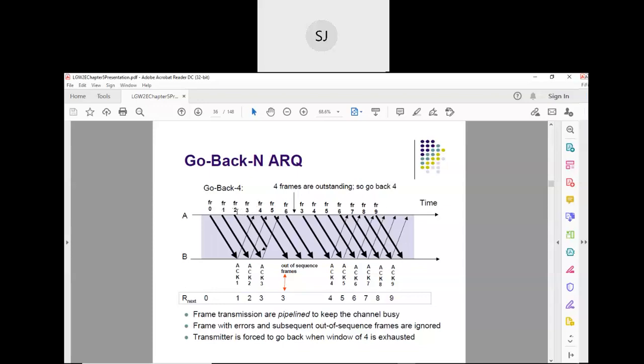When I receive the acknowledgement for 2, my window will contain 3, 4, 5, 6. Correct?